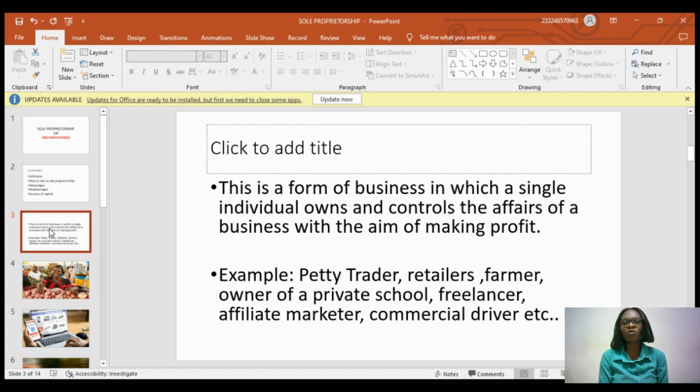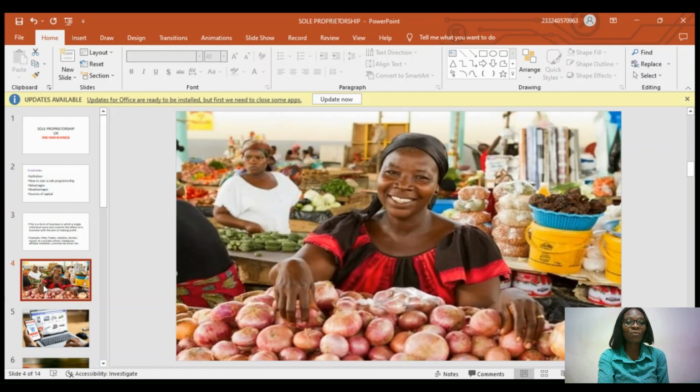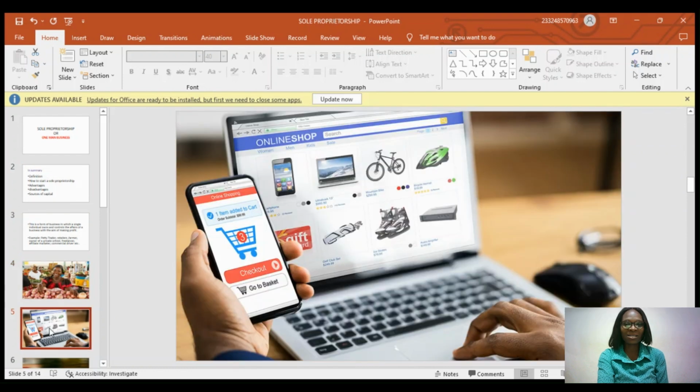So here are some examples of sole proprietorship. You can have petty traders, people who sell. Yes, I like the woman's smile. Everybody must go and buy her stuff because she's really ready for customers. You see, she's the one who will be the owner of the business, right? She's selling onion, yes, I can see that.